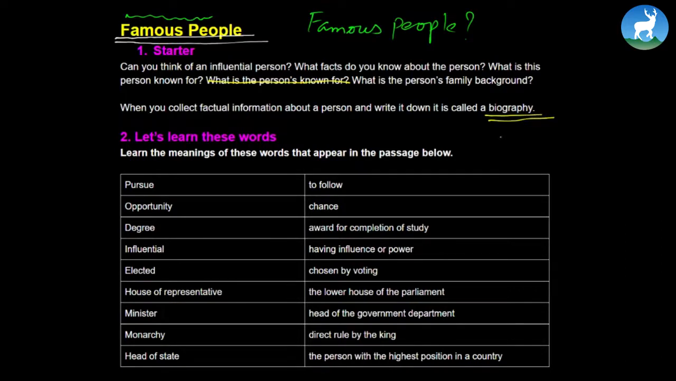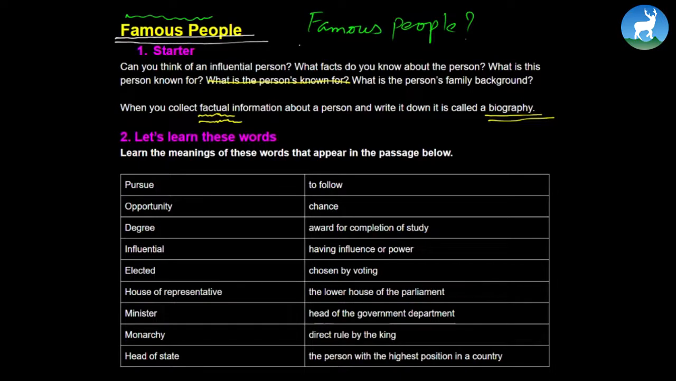When you collect factual information, and remember the word factual, meaning relating to facts, relating to truth, the account has to be true. So when you collect factual information about a person and write it down, it is called a biography. You gather all the true information together and start writing about that person, and that is what we call a biography.